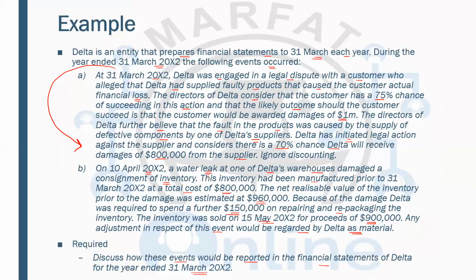So now whenever you will be having a question on IAS 10, there will be a case study, obviously, because this is not F7, this is Strategic Business Reporting. Although the standard is the same, both in F7 and SBR, there's no change.